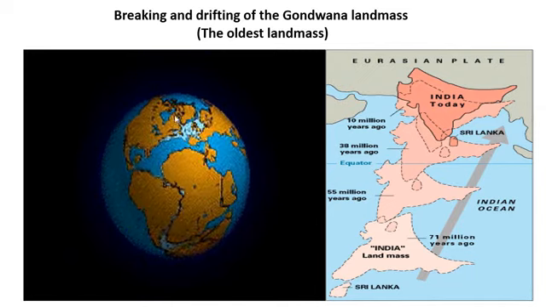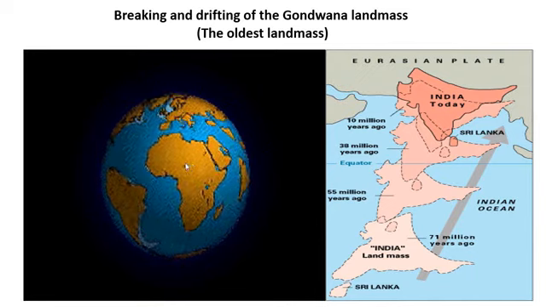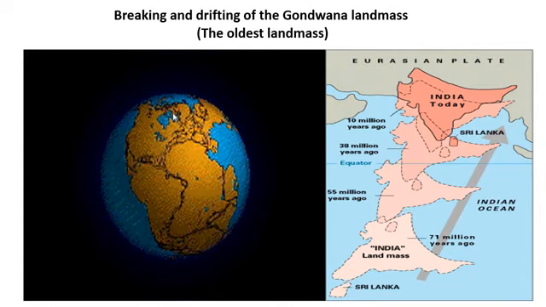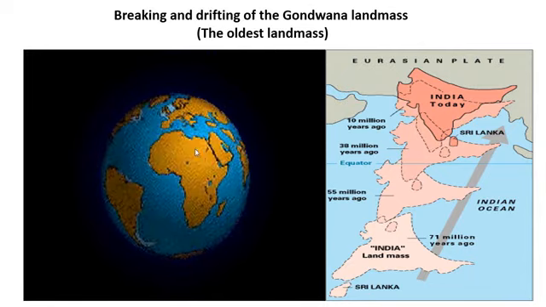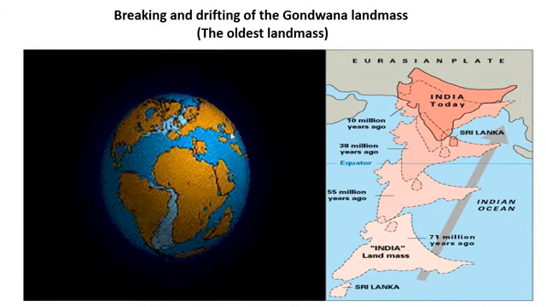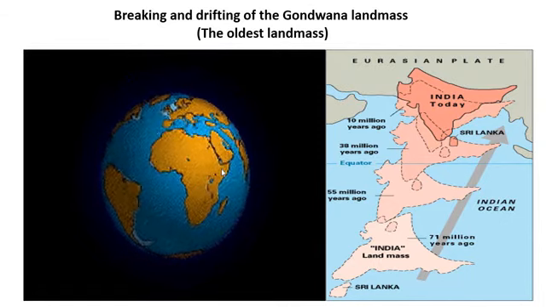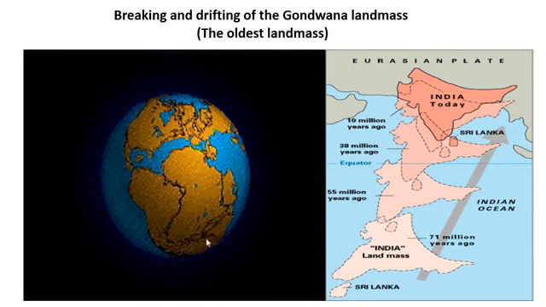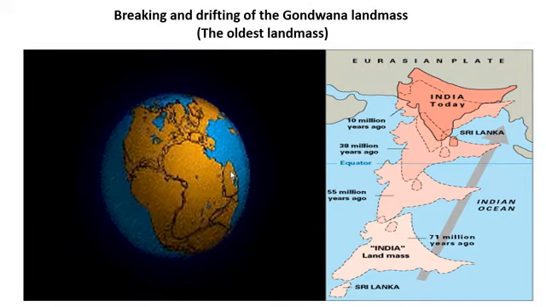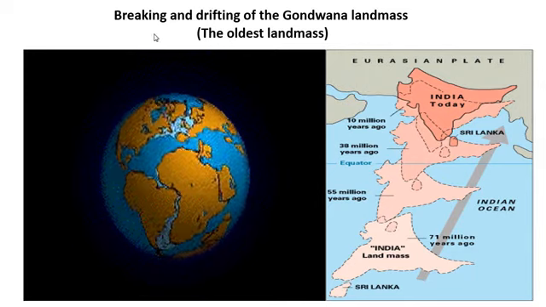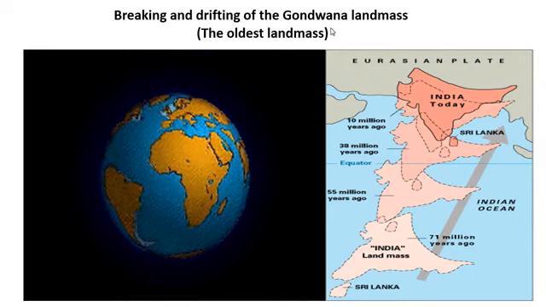The northern part is called Angara land, and the southern part is called Gondwana land. Firstly it is divided into two parts, Angara and Gondwana. This is the Gondwana landmass, and from the Gondwana landmass, see here, India is going upward and meets the Asia continent. Earlier it was attached to Africa, the eastern side of Africa. So he explained by his continental drift theory the breaking and drifting of the Gondwana landmass.